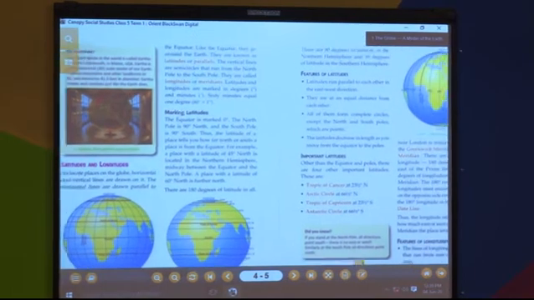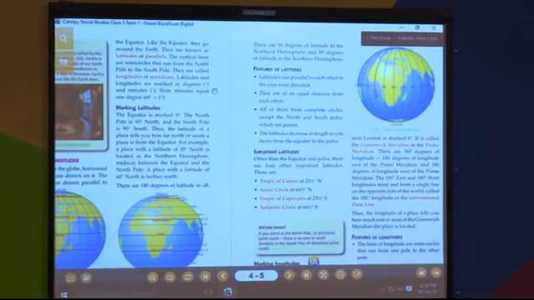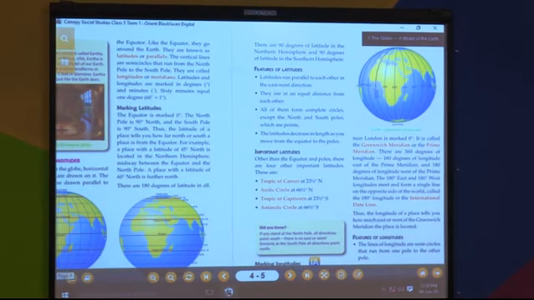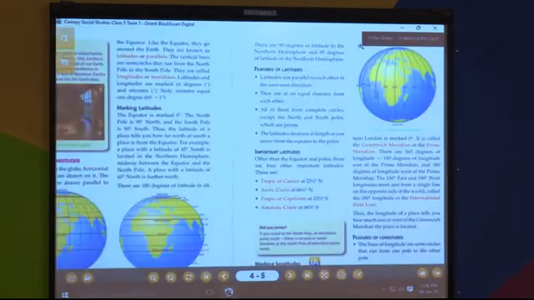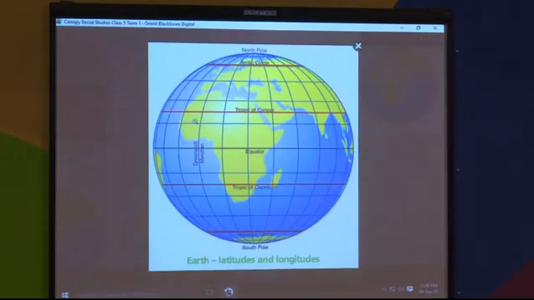Now, what are the features of latitudes? Latitudes, as I told you, run parallel to each other from east to west. See here, this is a latitude. They are running from east to west and it is a whole circle. They are at an equal distance from each other. As I told you, you can see the distance here, from here to here it is 15, again 30, again 45. So, the distance is equal.